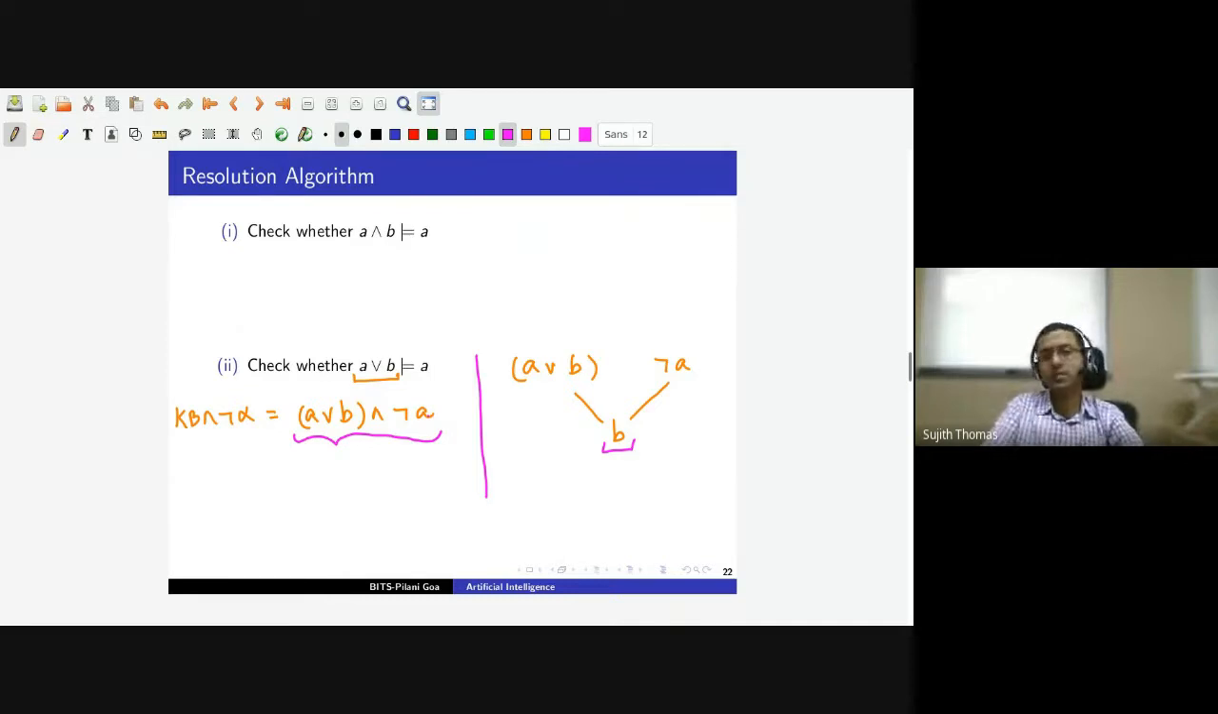So since we are not able to derive the box clause, that means this sentence, knowledge base and not alpha, is not a contradiction. Therefore, we cannot conclude that A or B entails A. So this we cannot conclude. That we already knew, right? If A or B is true, then we cannot conclude that A must be true. We do not know. So A or B does not entail A.